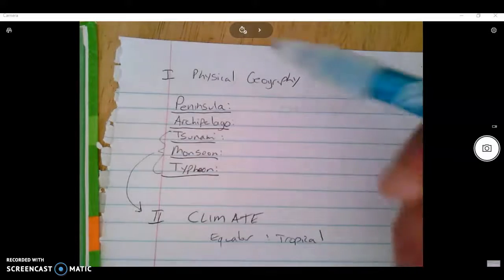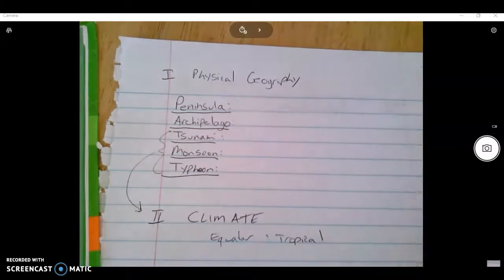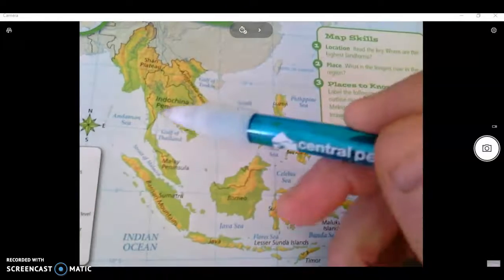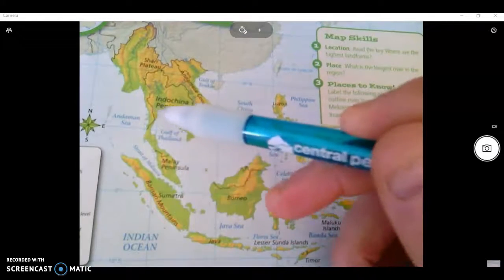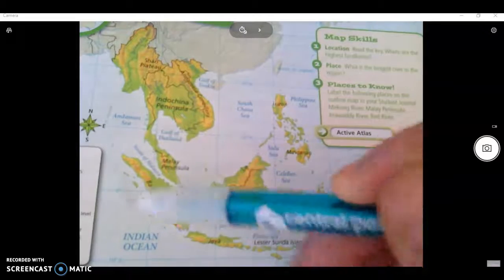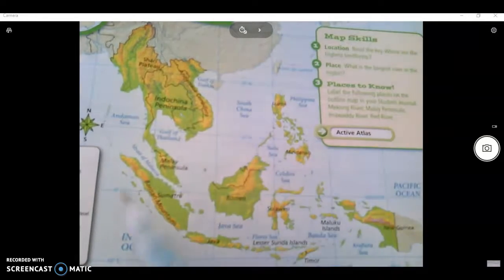Your vocabulary words for this unit are peninsula, archipelago, tsunami, monsoon, and typhoon. Basically, a peninsula, we're doing Southeast Asia. A peninsula is a long piece of land surrounded by water except on one side. That would be an example of a peninsula. This is an island because it's surrounded by water. An archipelago is a group of islands. This is an archipelago. These are all the countries in Southeast Asia.